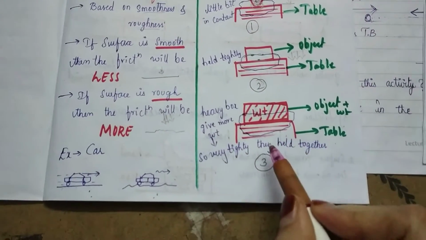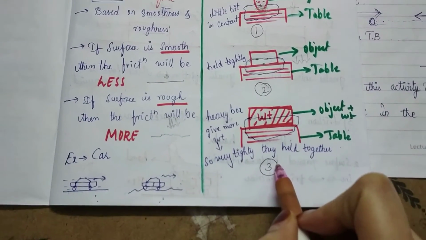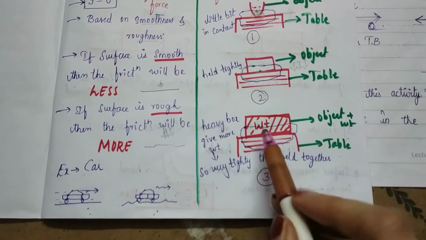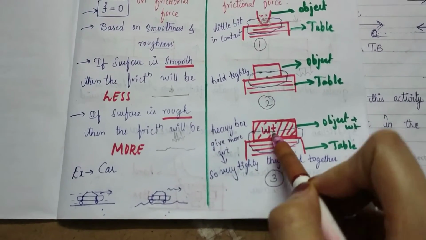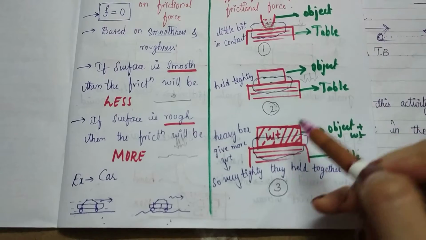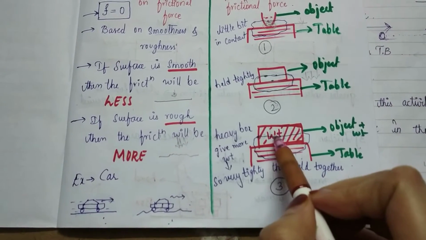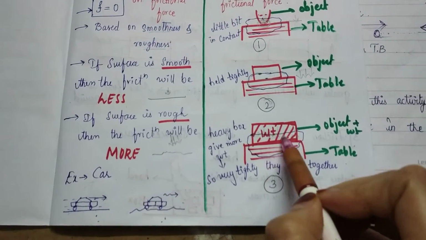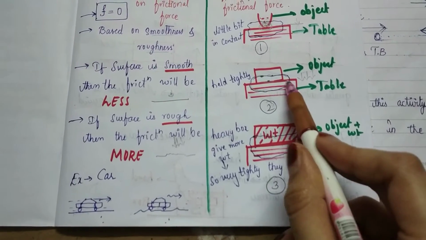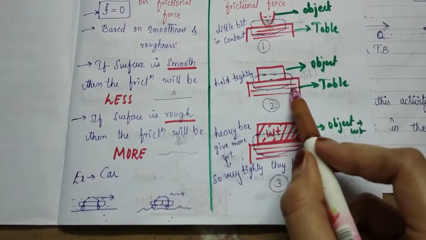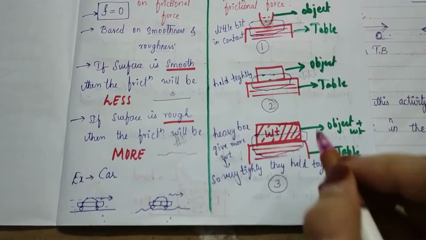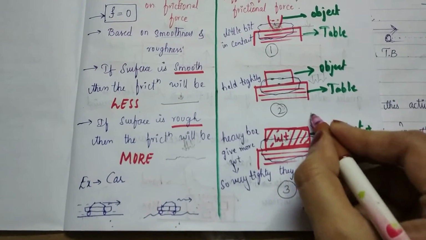Come to the third scenario. You can see here the box is heavier when compared to the second scenario. In the third scenario, the box is heavier. It has some weight in it, and it is also quite bigger when compared to the second scenario, which means the pressure is coming from upwards.